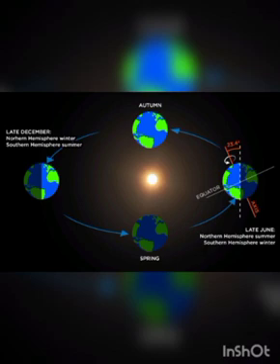The fixed path that the earth moves in is referred to as its orbit. That fixed path is called the orbit.